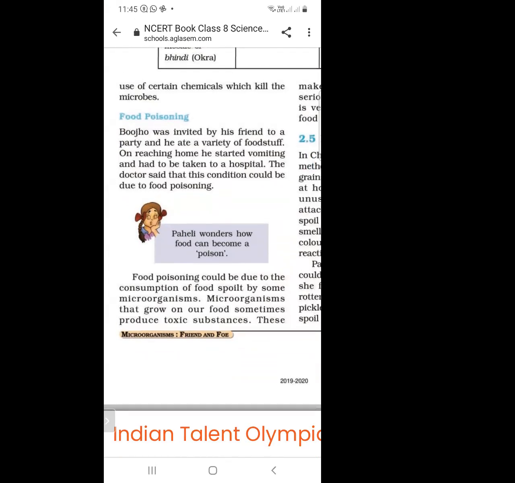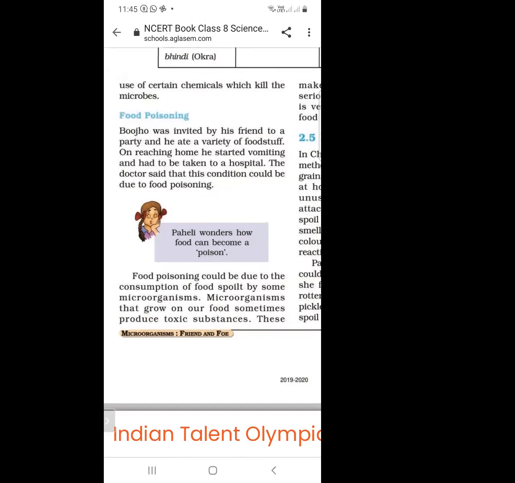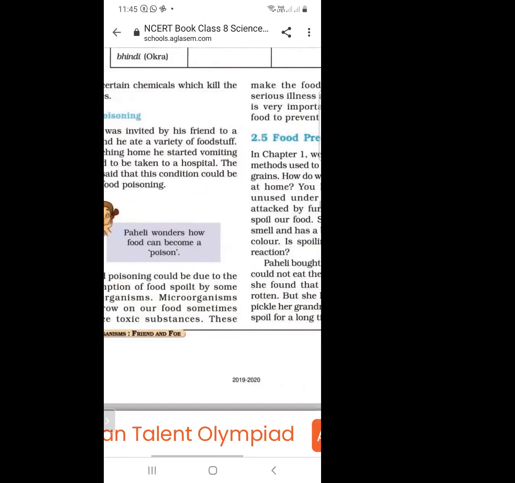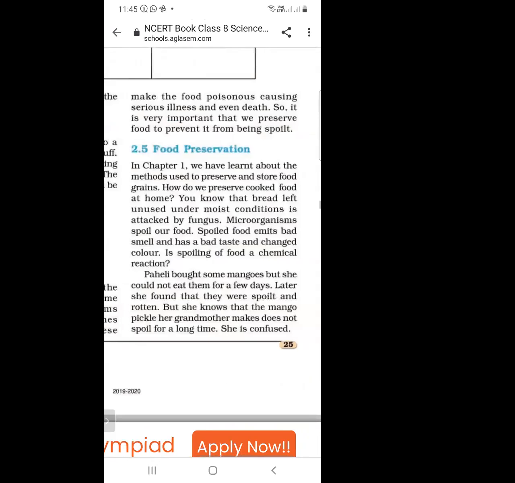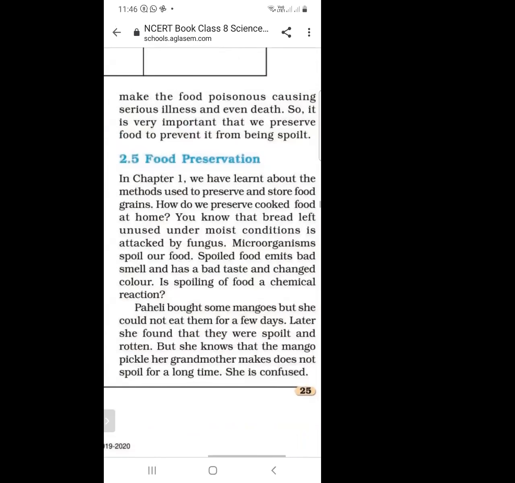How can food be poison? Food is healthy for us, but how can it be poison? If it is spoiled by microorganisms and we eat this unhealthy food, it creates poison in our stomach, and this is called food poisoning. It creates serious illness for our body, and sometimes even death may occur due to food poisoning. So we must eat only healthy food, and we have to prevent it from being spoiled by microorganisms.